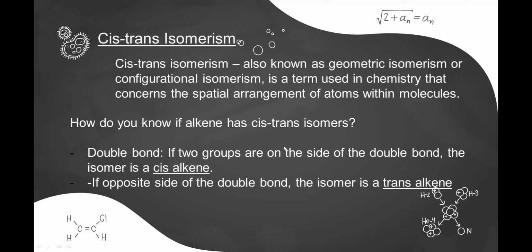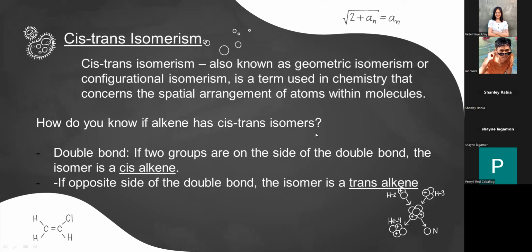Cis-trans isomerism. Cis comes from the Latin word that means on the same side, and trans is a Latin-based prefix that means across or opposite. Cis-trans isomers are stereoisomers, that is, pairs of molecules which have the same formula but whose functional groups are in a different orientation in three-dimensional space.